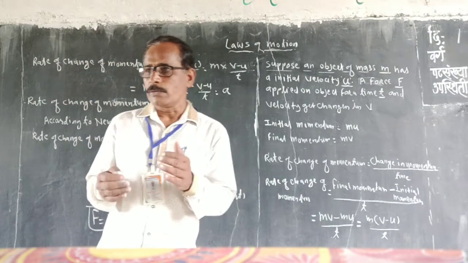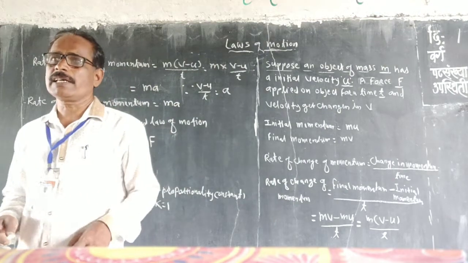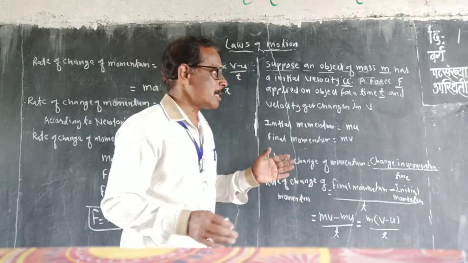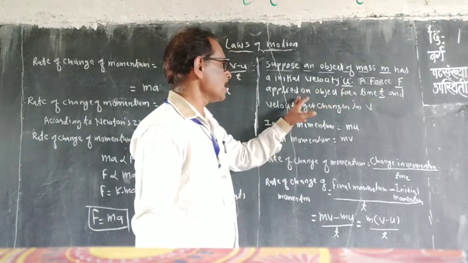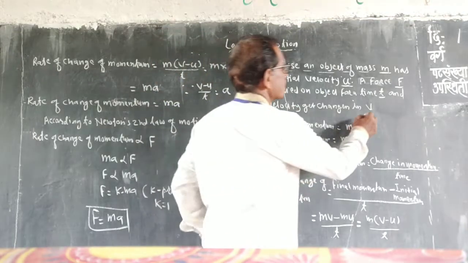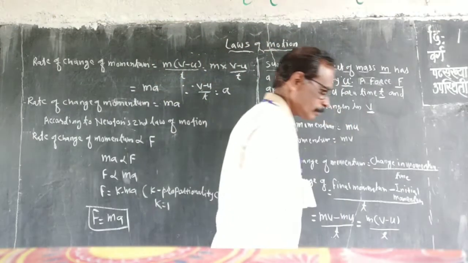In the same way, when the force F is applied on the object for a time t, the velocity gets changed, and the final velocity is v.